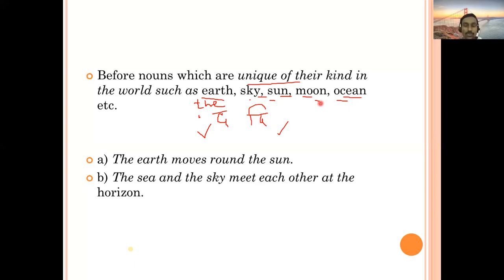And moon: the moon or the moon? The moon. Okay, so here I will give you another tip. That tip will be: if any noun begins with A, E, I, O, U, and before that you're going to use the article the, that is going to be what?